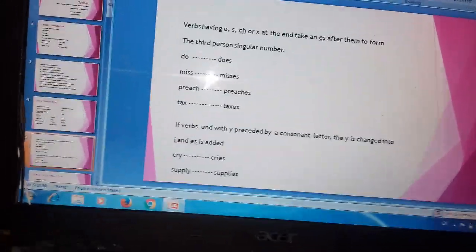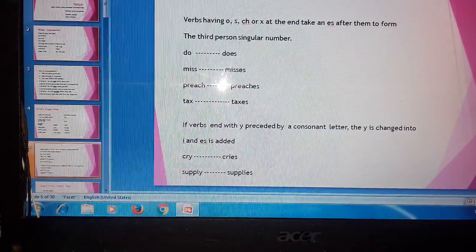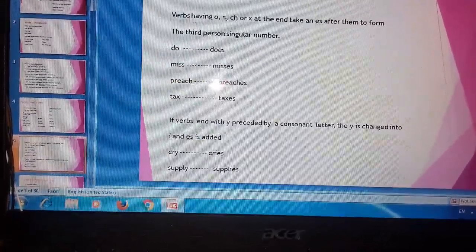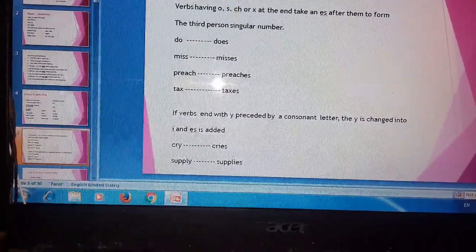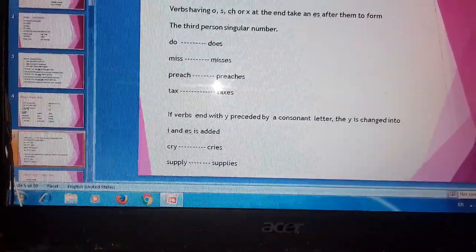But when we have the word third person singular number, if these verbs are used with third person singular number, then we will use these rules. Got it? Right.